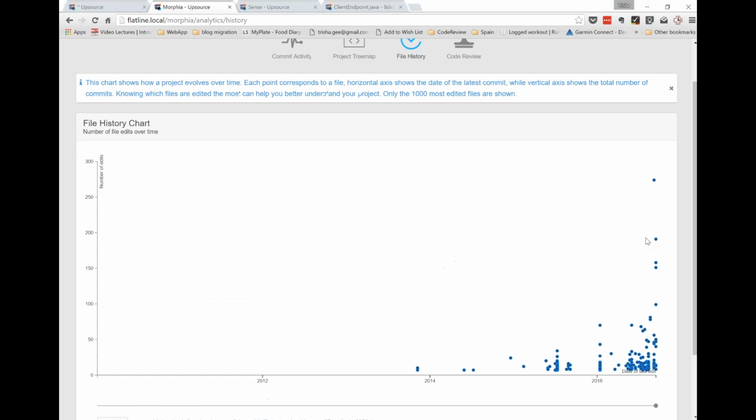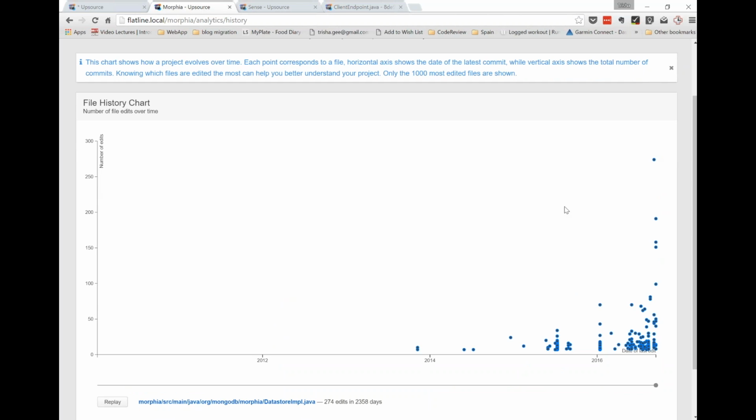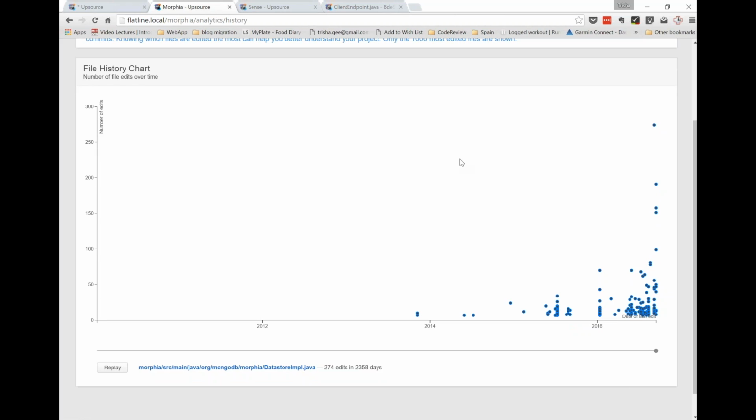When I hover over it, it should give me a file name. Oh, there we go. So this is probably a file that, given it's had 274 edits and it's a very long-lived file, we should probably look at maybe splitting this up into something which has got separation of concerns, separate dependencies.